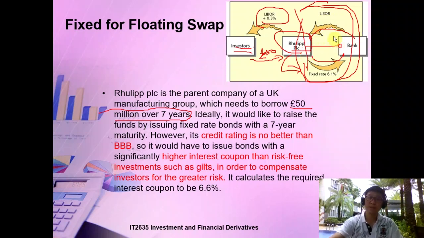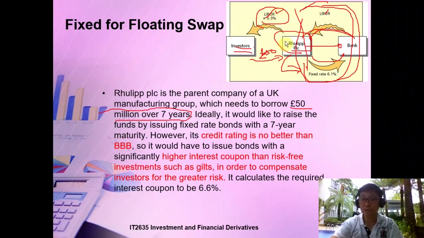So what is the net effect of this? The net effect is that the LIBOR and the LIBOR will cancel out. I pay out LIBOR plus 0.3, and the bank pays me LIBOR, so it cancels out.